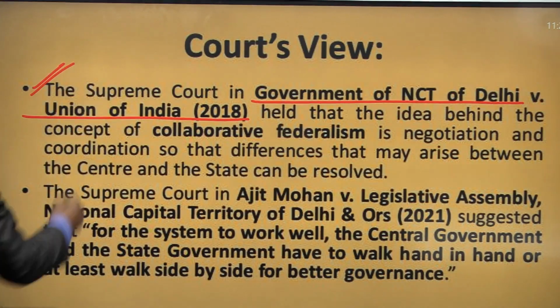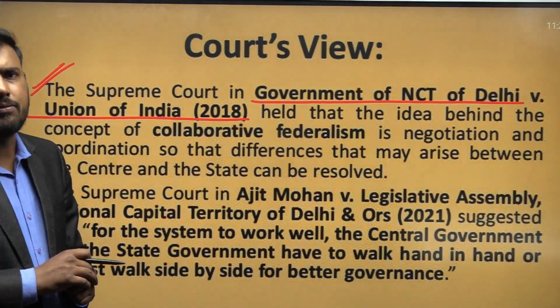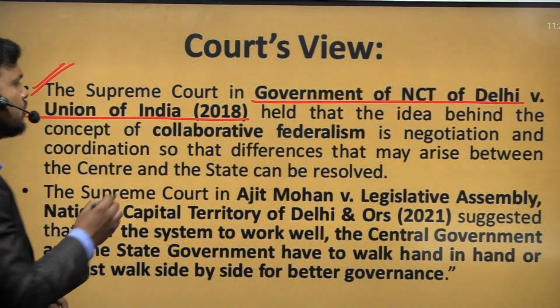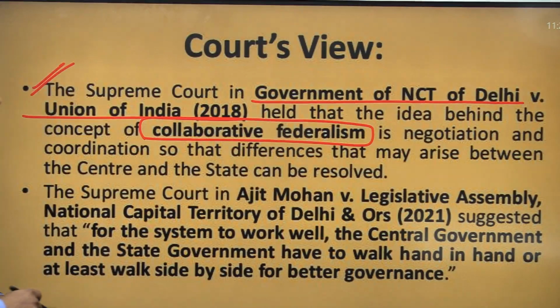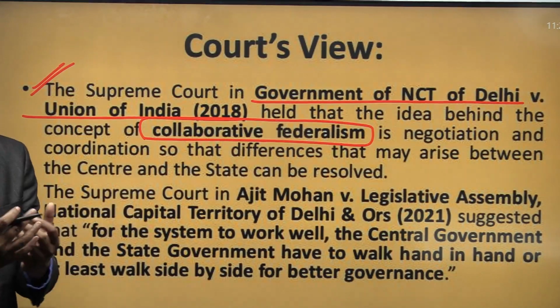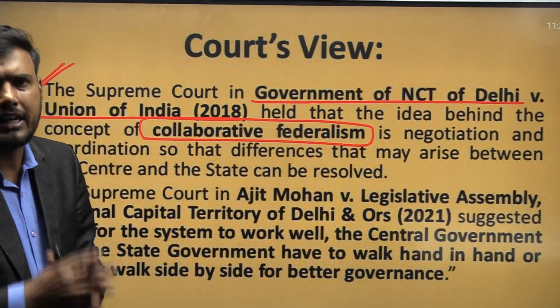This case was before the Honorable Supreme Court, and in this case the Supreme Court held that the idea of cooperative federalism, for which the Court used the term collaborative federalism, is where you come together with your resources and progress in the right path, in a positive way.